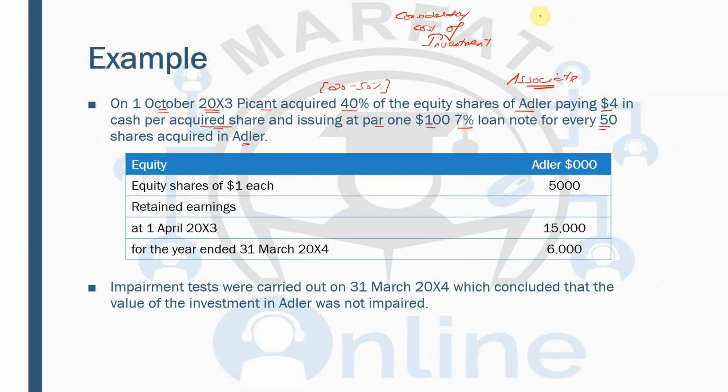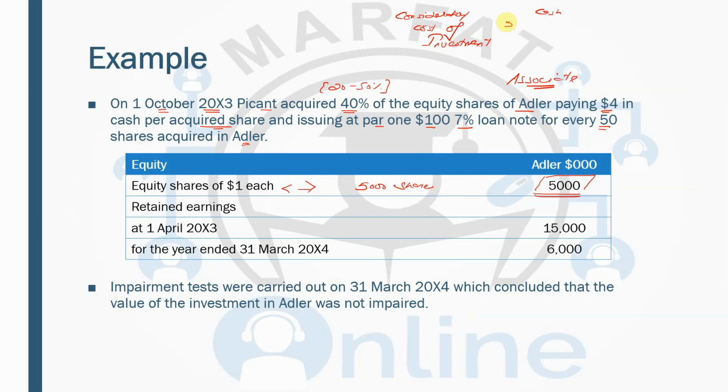Alright, so the first consideration is the cash. Now how is the cash being paid? 40% shares are acquired and $4 per share has been paid. We have further details in which we see the equity balance of the associate is $5,000 and one share is worth $1, so there are 5,000 shares.